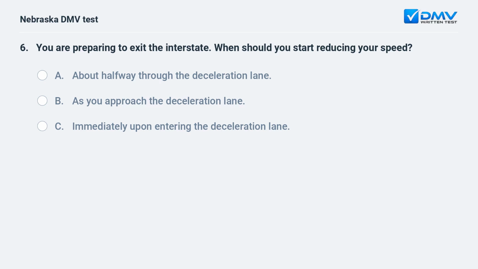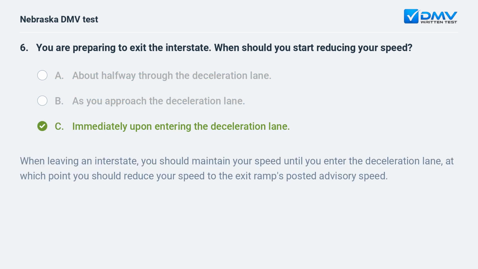You are preparing to exit the interstate. When should you start reducing your speed? a. About halfway through the deceleration lane. b. As you approach the deceleration lane. c. Immediately upon entering the deceleration lane. When leaving an interstate, you should maintain your speed until you enter the deceleration lane, at which point you should reduce your speed to the exit ramp's posted advisory speed.